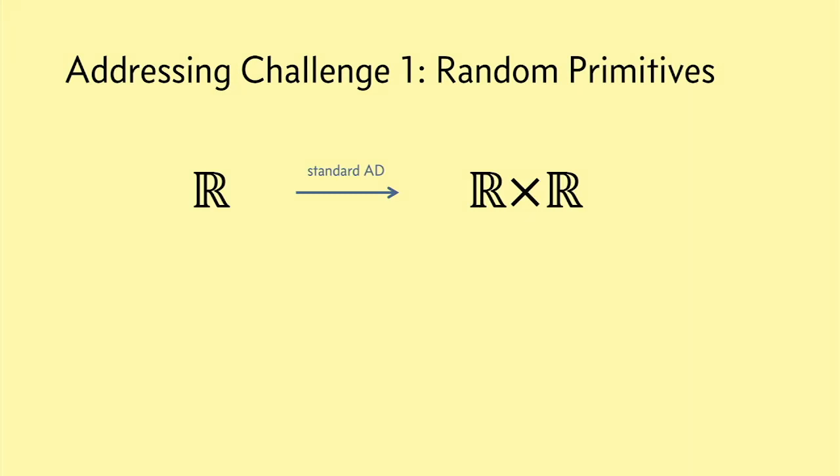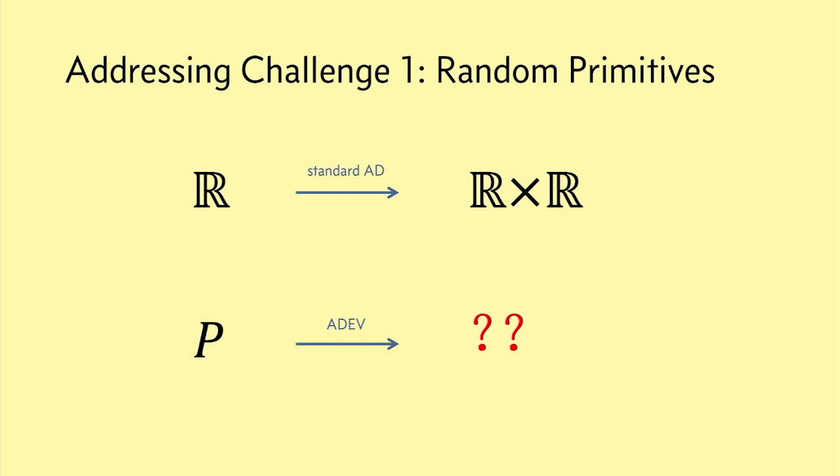The original AD algorithm took all the continuous values flowing through our program and replaced them with pairs of continuous values to track derivative information. But when we added a probability monad to our language, R is no longer the only type that can continuously depend on a parameter, right? Probability distributions can also depend continuously on parameters, even if they're probability distributions over discrete types, right? So we really should be transforming not just the real values flowing through our program, but also these probabilistic computations. But what should we transform them into?